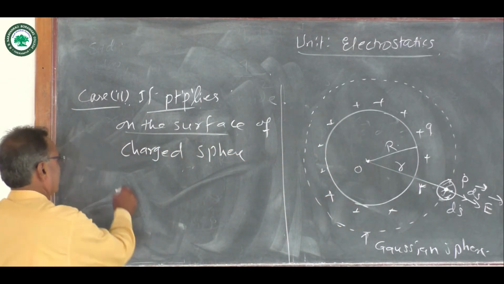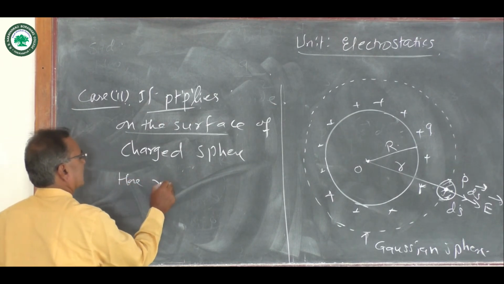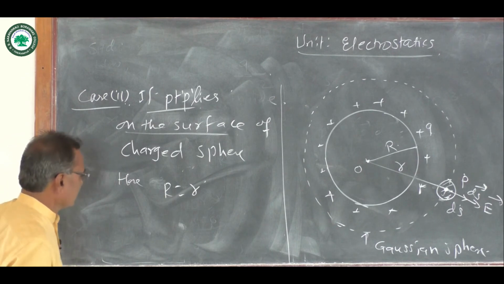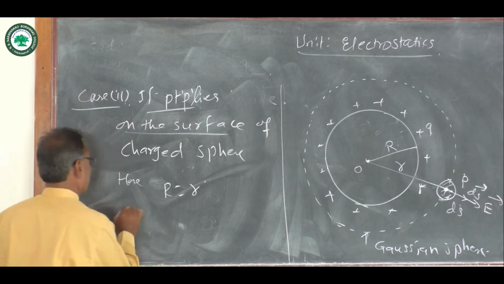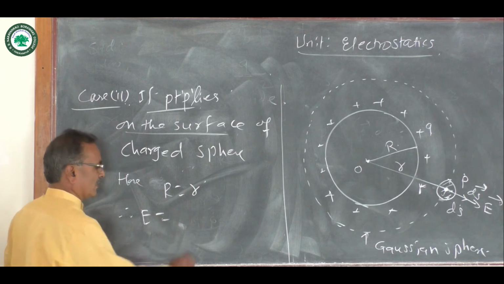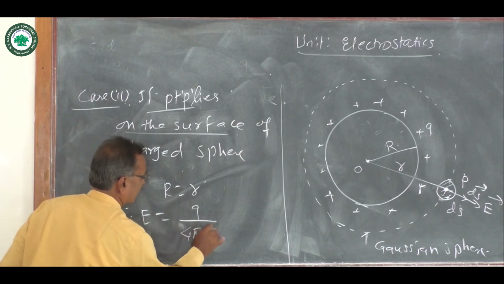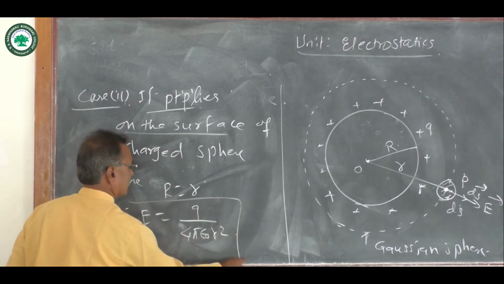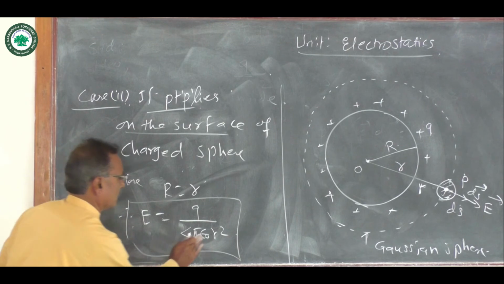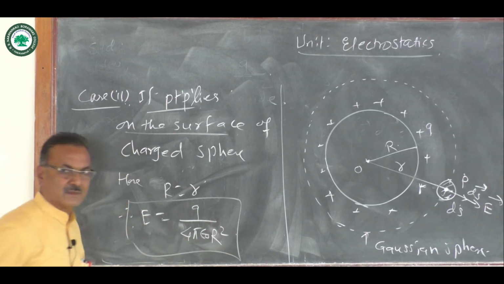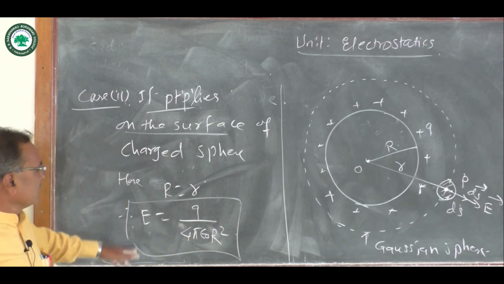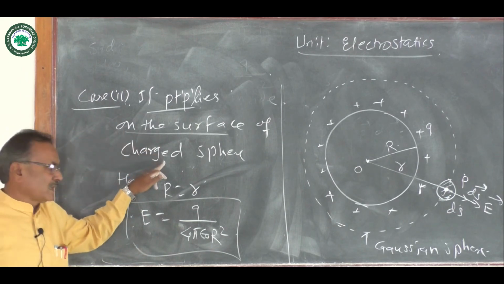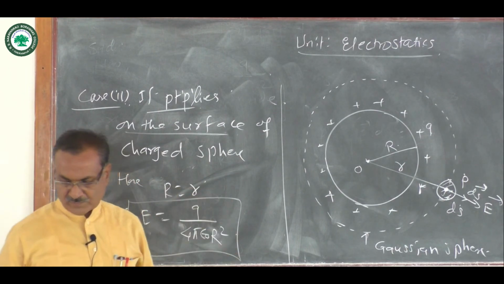So here capital R, the radius, is equal to small r, that is small r equals capital R. So therefore electric intensity is equal to Q upon 4 pi epsilon naught into radius R square. This is the expression for electric intensity if point P lies on the surface of the charged sphere.